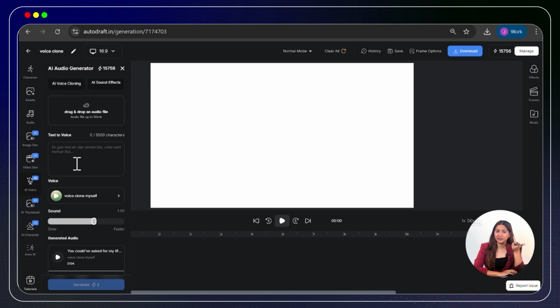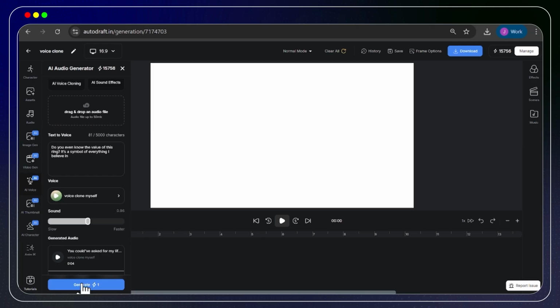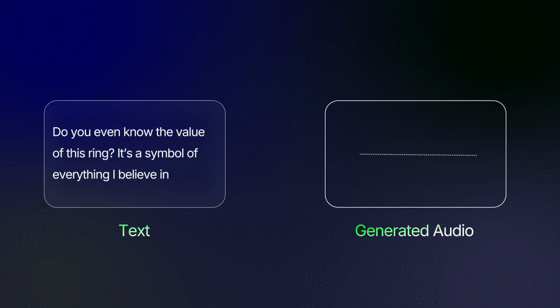Do you even know the value of this ring? It is a symbol of everything I believe in.